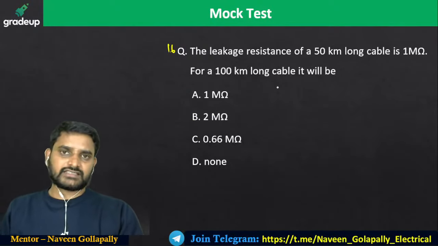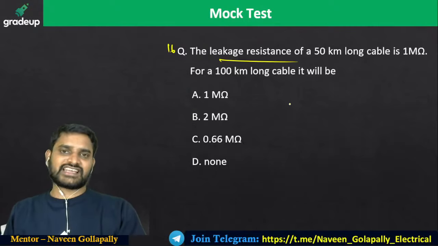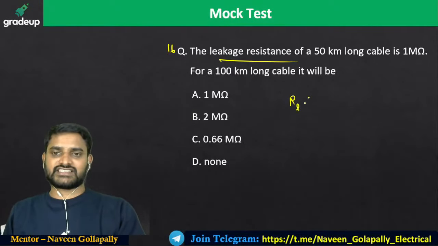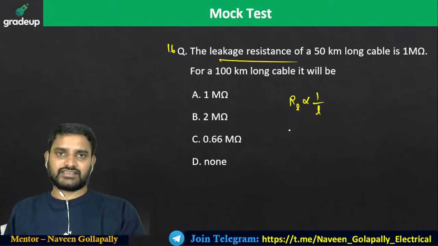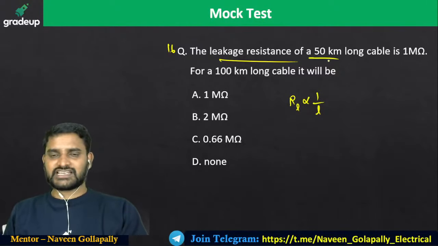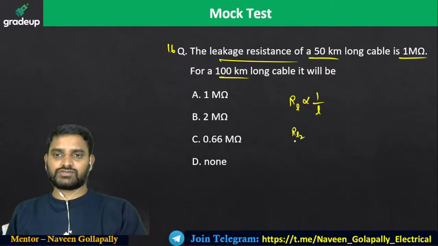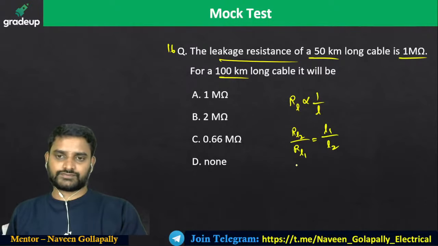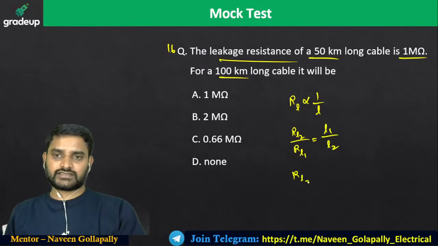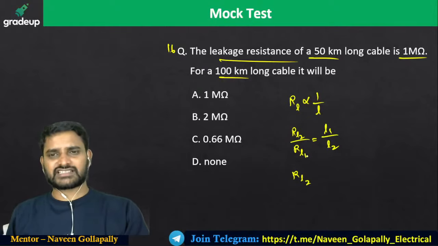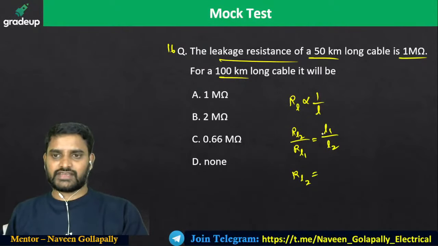About leakage resistance: the leakage resistance is inversely proportional to length. So 50 kilometers length long cable is having 1 mega, and 100 kilometers? So RL2 divided by RL1 is equal to L1 divided by L2. I need to calculate the insulation resistance or leakage resistance. L1 is 50, L2 is 100, RL1 is 1 mega.